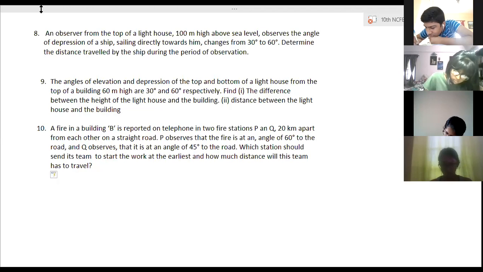Ma'am, is the answer 7.32 kilometers? Which station would send its team to start the work? Which station is it? Q. Ma'am, 7.32 kilometers. Yes, right.